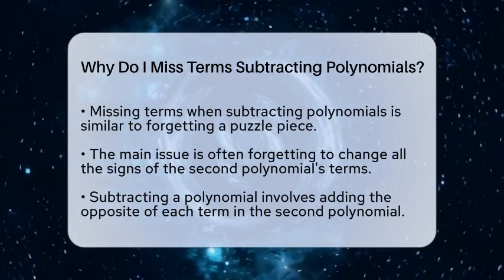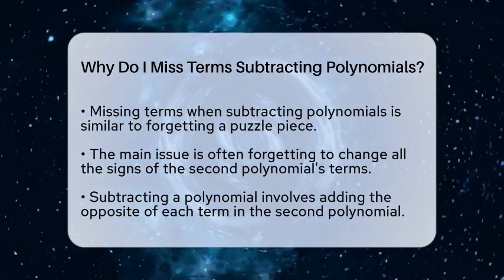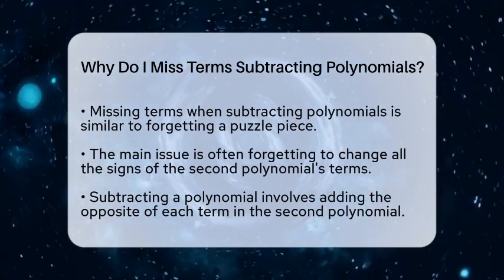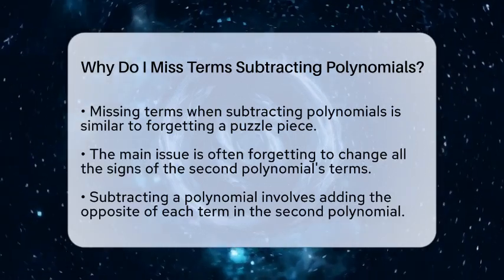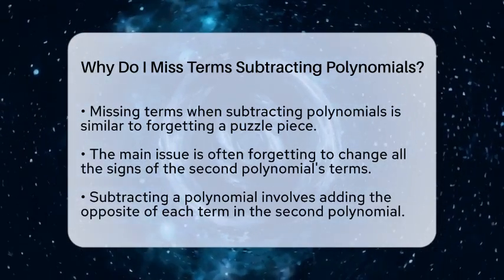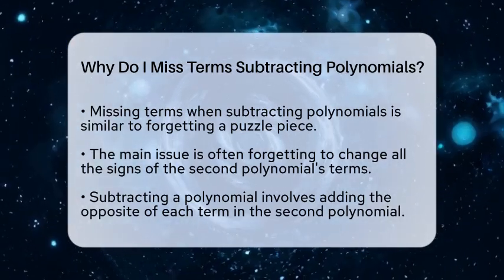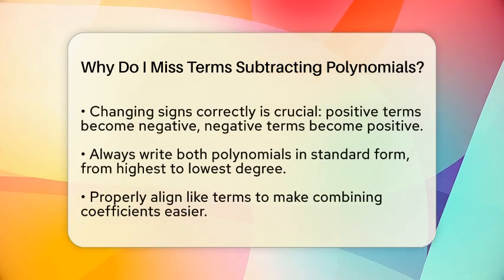When you subtract polynomials, you are really adding the opposite of the second polynomial. That means every positive term in the second polynomial becomes negative, and every negative term becomes positive. If you forget to change all the signs or only change some, you might accidentally leave out some terms or combine them wrong. That's why it feels like terms are missing.